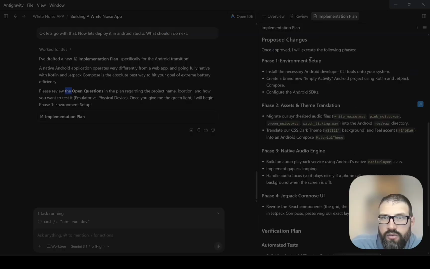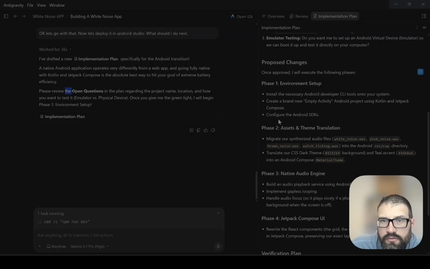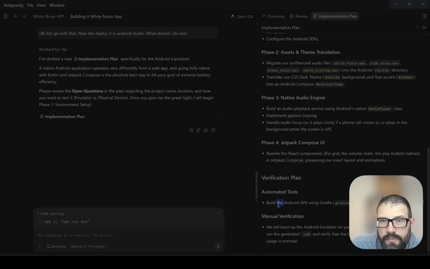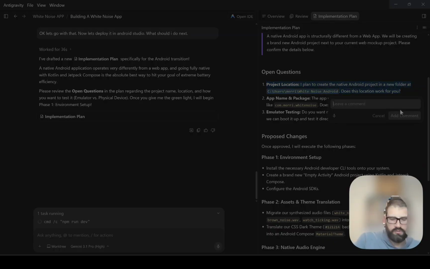So here it gave me a new set of implementation. Let me look here because I think it's just waiting for me to go do stuff. Automated tests. Okay, so manual verification, open questions, project location. Is a new folder, Android, white noise Android. Does this location work for you? I don't need it to make a new thing. We can just use this folder.